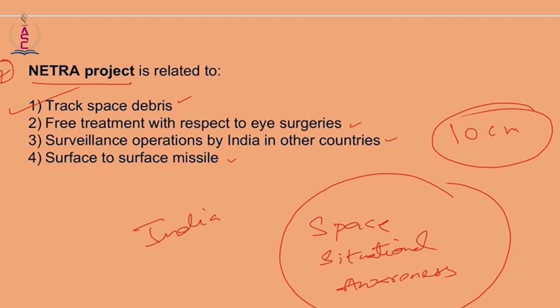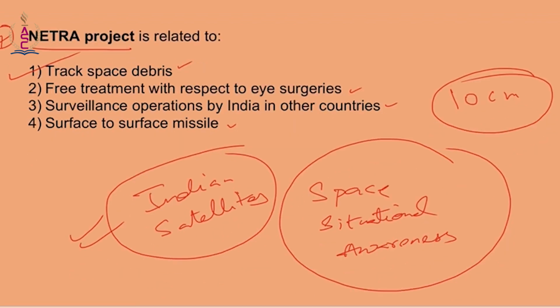We have many Indian satellites, so you have to track all these debris, so that this debris does not have any effect on Indian satellites. That is the main aim of this Netra project. That is question number 7.